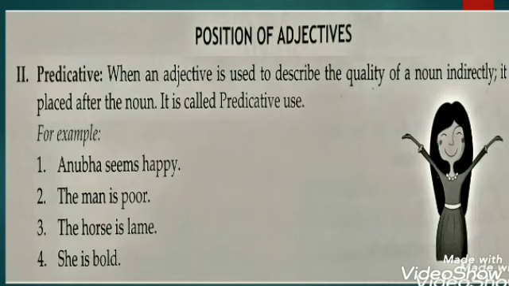Number 2, the man is poor. Man is your noun and poor is your adjective. Here you can see that your adjective is placed after the noun. Earlier in attributive, it was placed before the noun, but here in predicative, we have adjectives after the noun. Easily you can see this in all the 4 examples in your book.